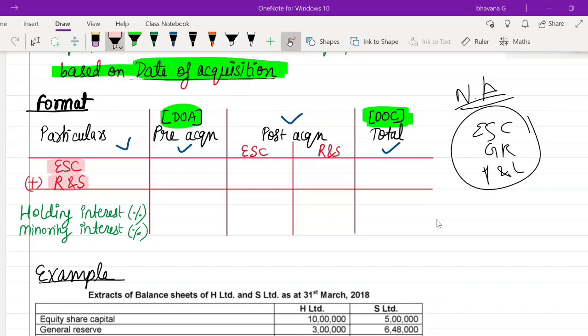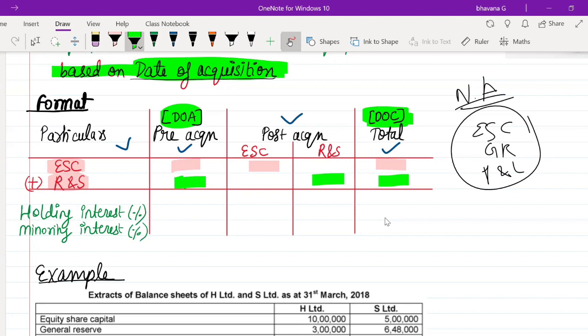So what you have to first do is take your equity share capital and split it into pre-acquisition, post-acquisition, and the total, that is pre-acquisition plus post-acquisition. The same way, next you take the reserves and surplus of the subsidiary company, split it into pre-acquisition and post-acquisition, and then do the total. So this is your first step in the format. Split what belongs to the pre-acquisition period and what belongs to post-acquisition, then add both and write the total.